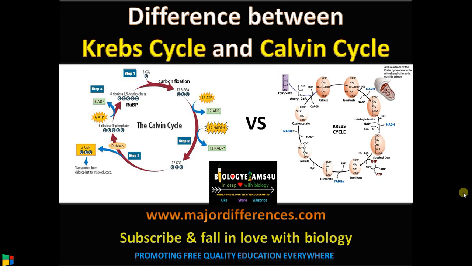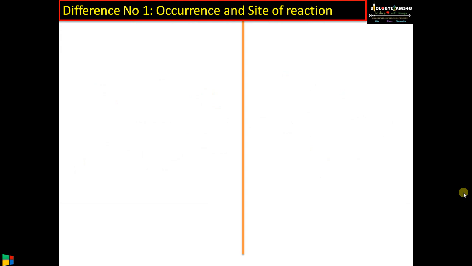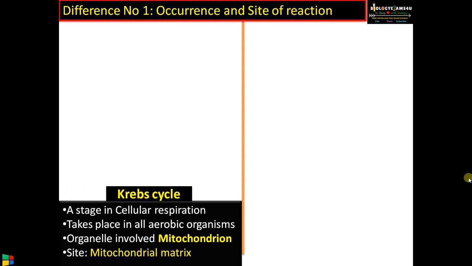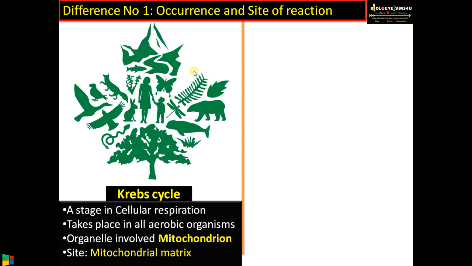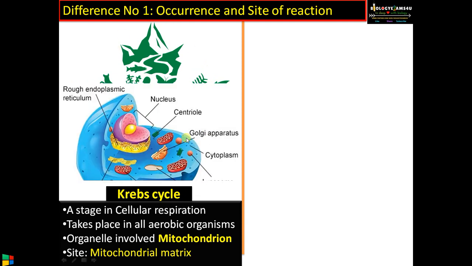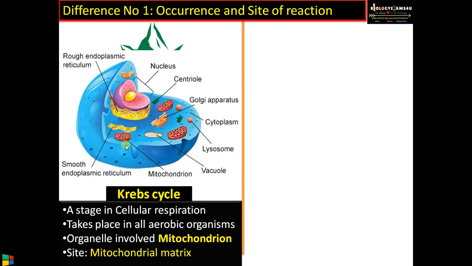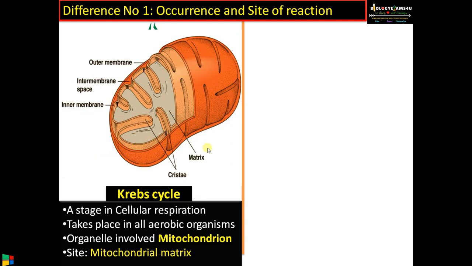The topic of our discussion is the difference between Krebs cycle and Calvin cycle. Difference number 1 regarding the occurrence and site of reaction. Krebs cycle, as you all know, is a stage in cellular respiration. Therefore, it takes place in all aerobic organisms, and the organelle involved is mitochondrion. So let us zoom in this mitochondria, and the exact site of reaction is the mitochondrial matrix.